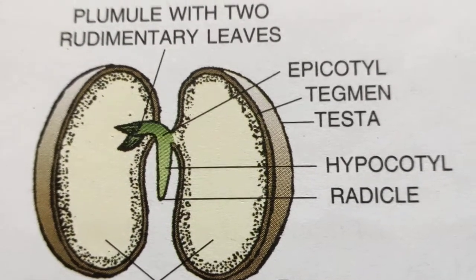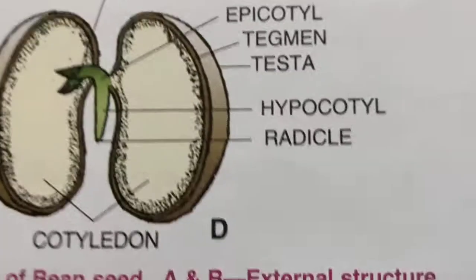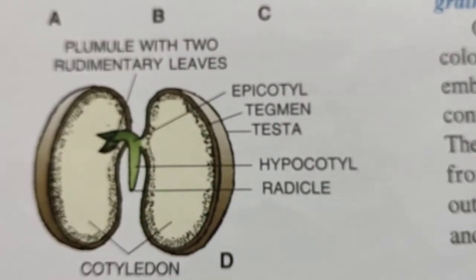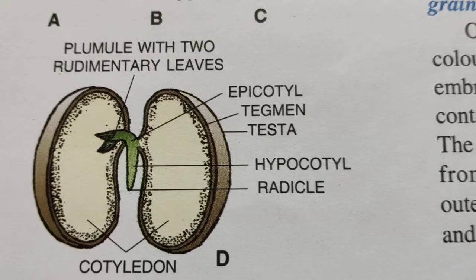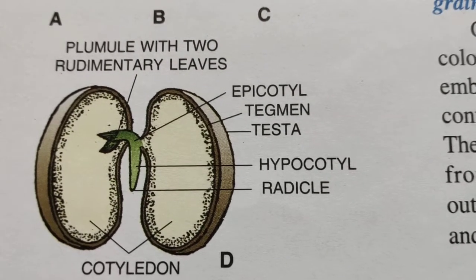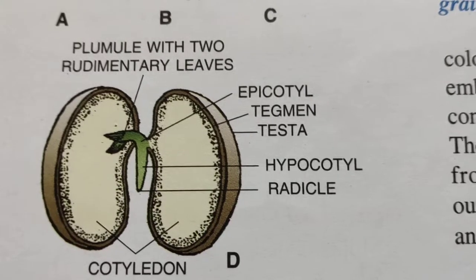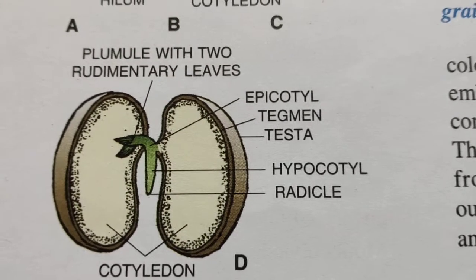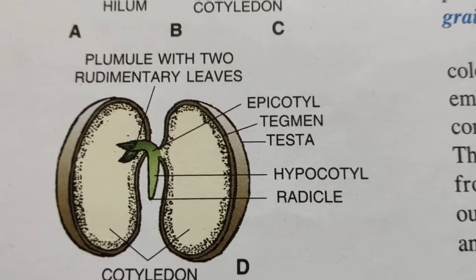Embryo has got two parts, one is radicle, another is plumule. In this diagram we can see the radicle and the plumule. Radicle forms the root in future and plumule forms the shoot or the stem in future. Right.